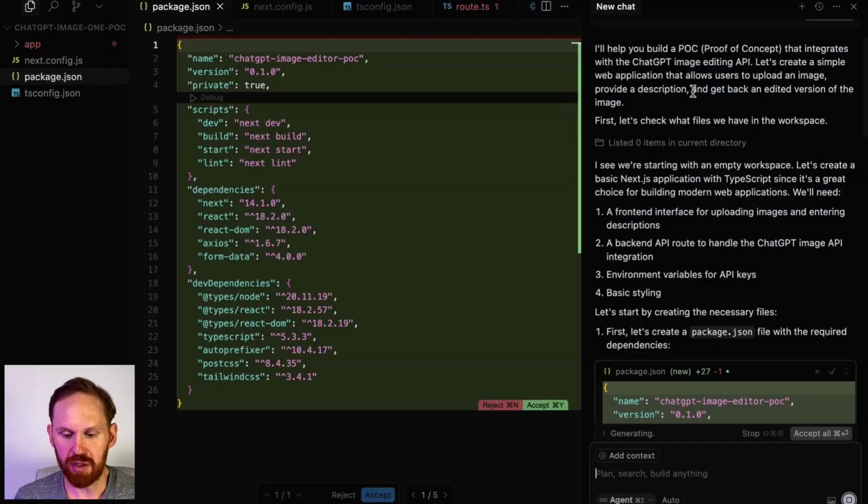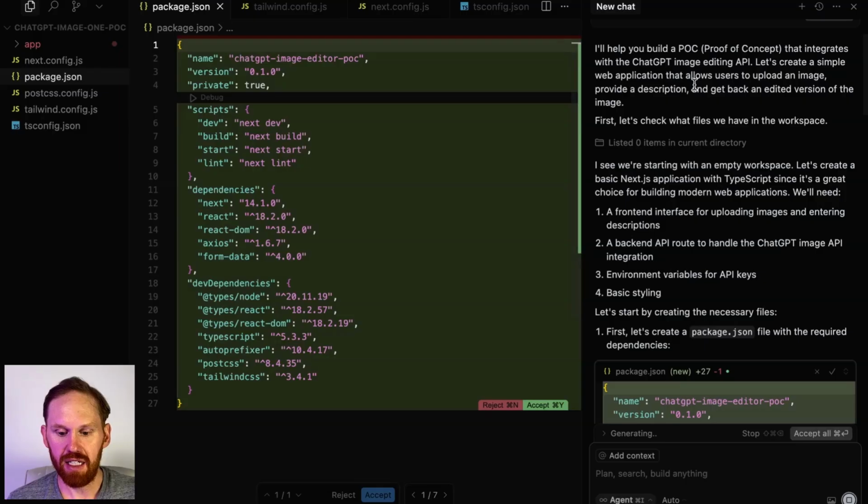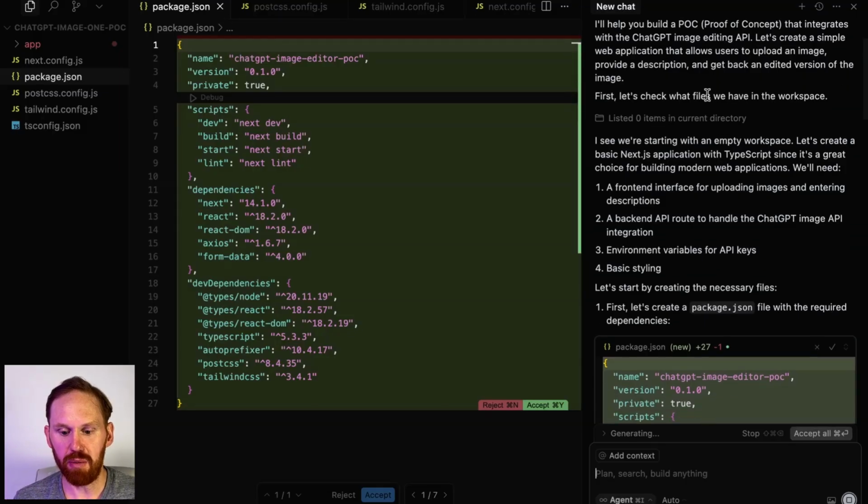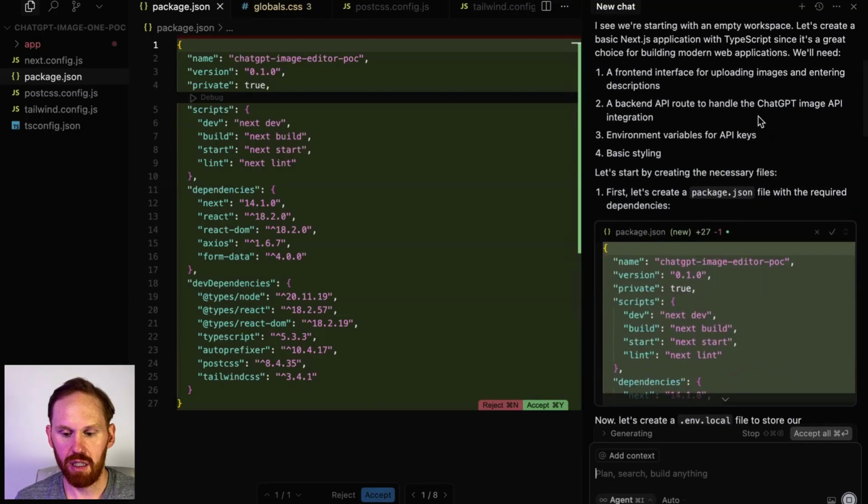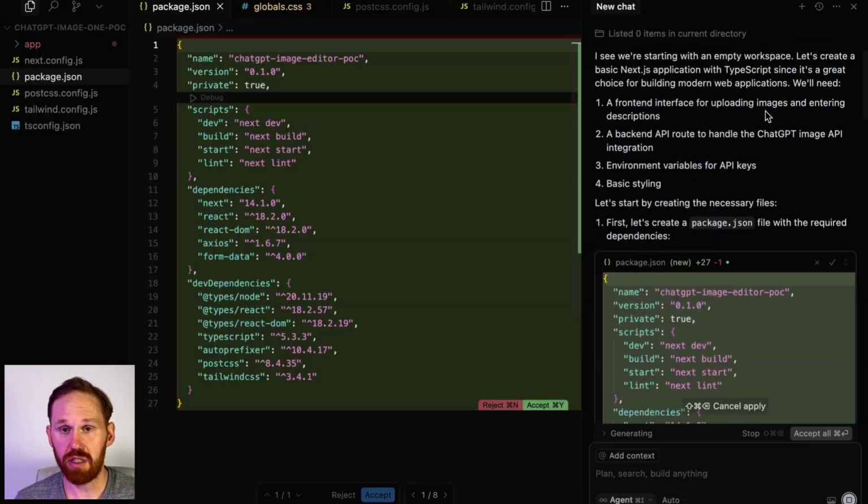We're getting back a response from Cursor. I'll help you build a POC that integrates with the ChatGPT image editing API. Let's create a simple web app that allows users to upload an image, a description, and get back an edited version. And it recognizes that we have an empty workspace.